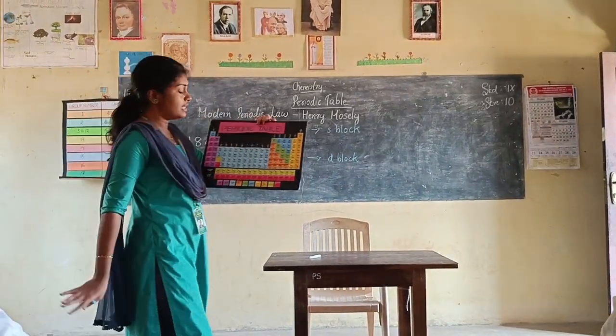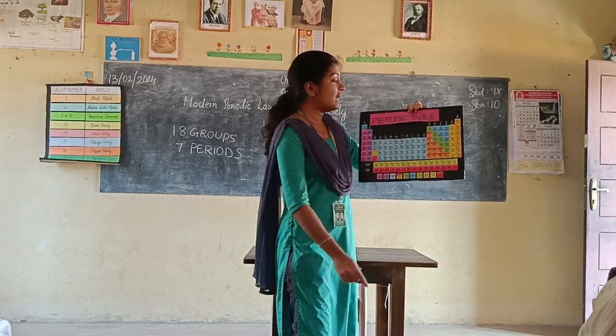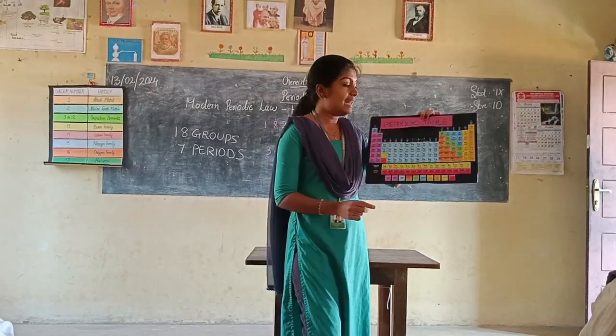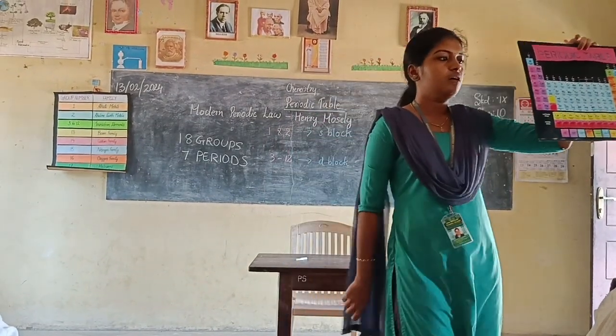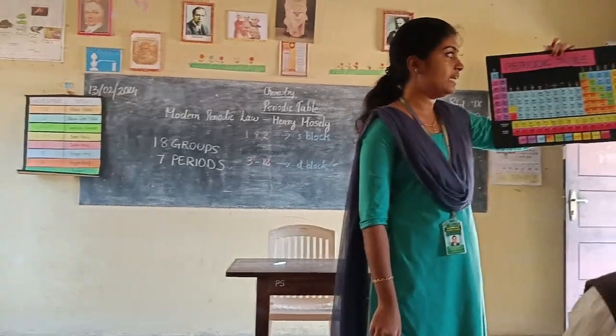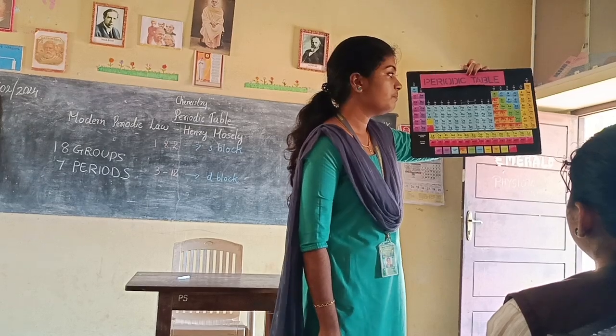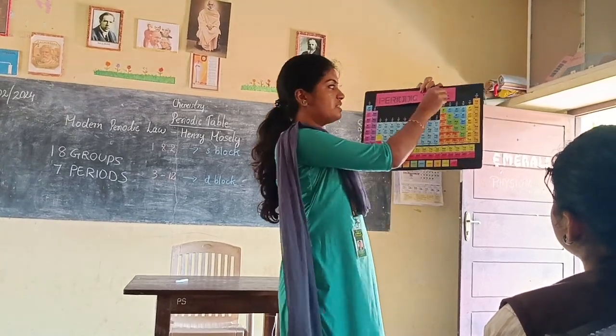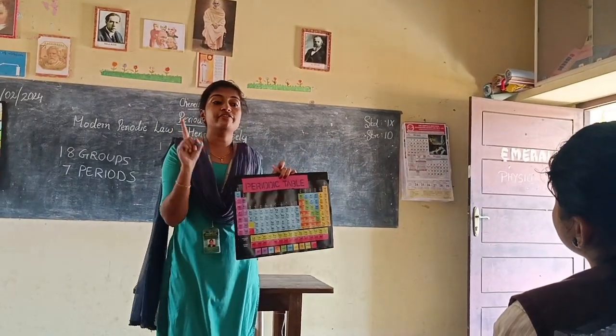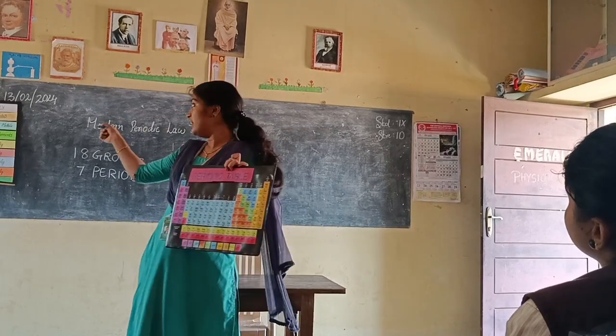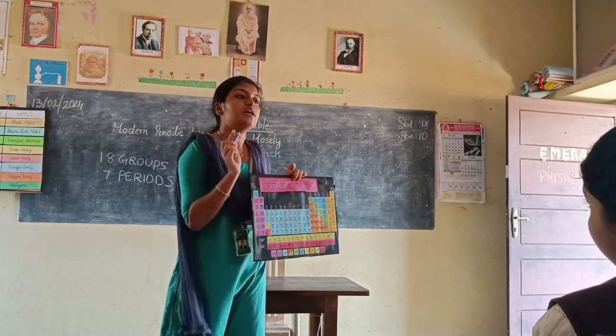The next group, the 14th group. The starting element is carbon. The elements are carbon, silicon, germanium, tin, lead. Starting from carbon, the family is the carbon family. 14th group, carbon family.